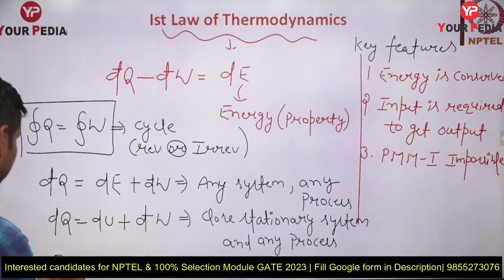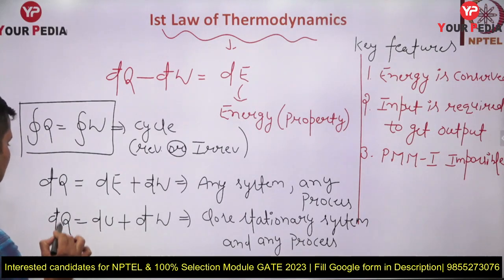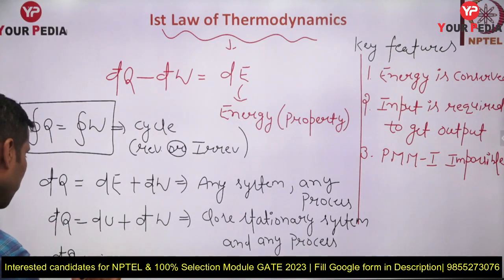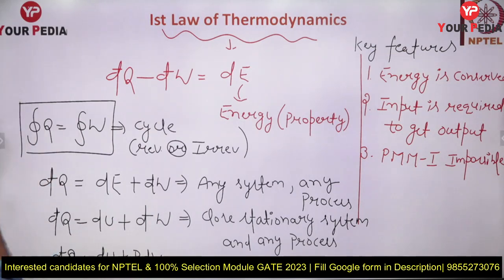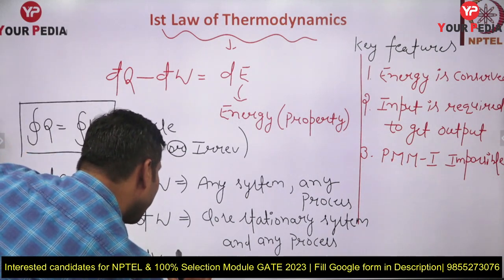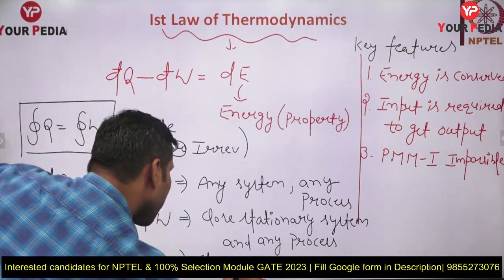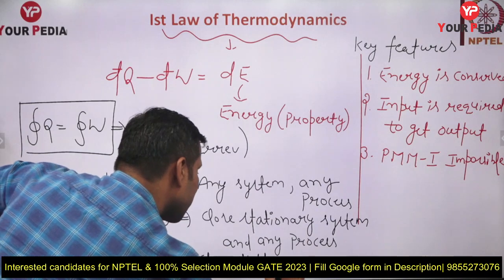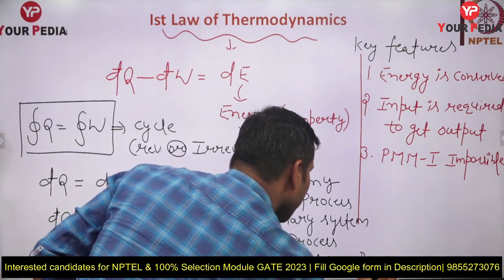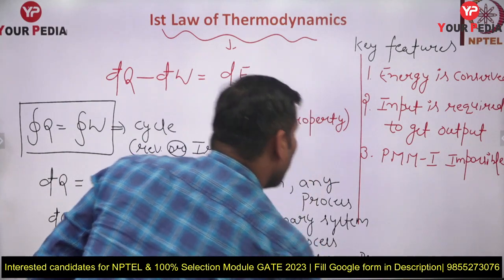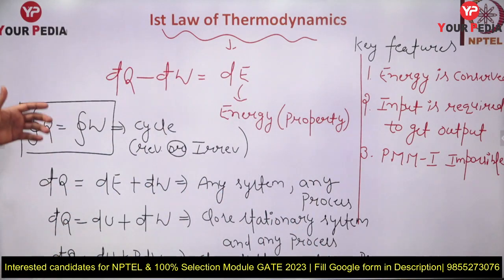But if I write dQ equal to dU plus pdV, where pdV is the differential work, this is exclusively for a closed system and a reversible process. Okay guys, so these things I hope you know, basic things. I'm writing some equations for the first law of thermodynamics.